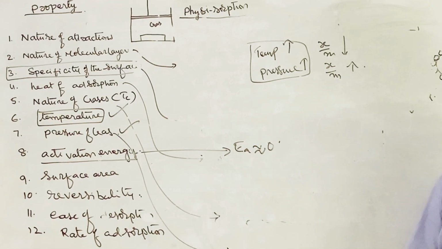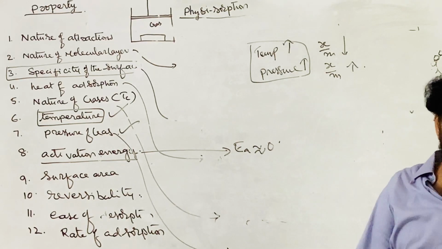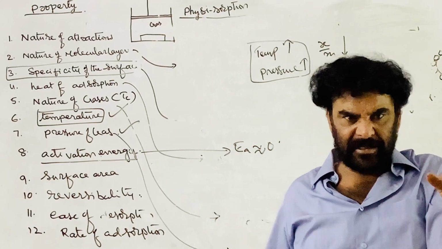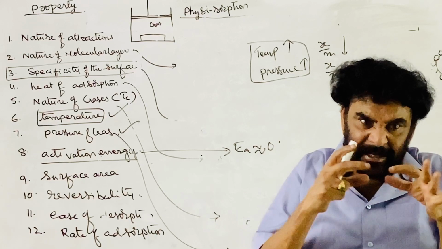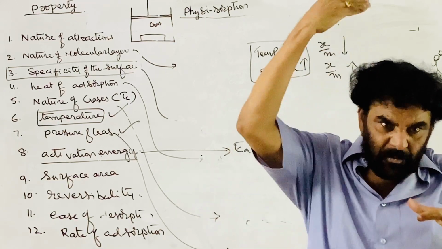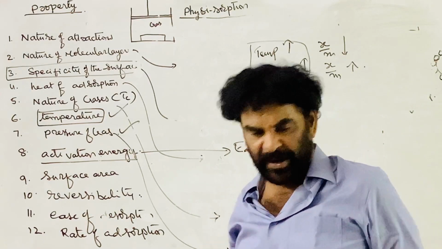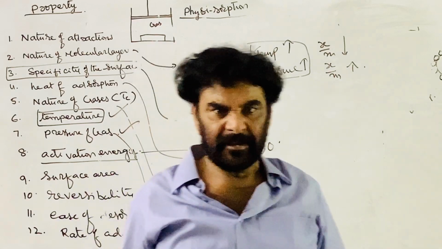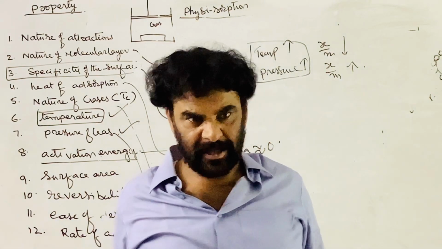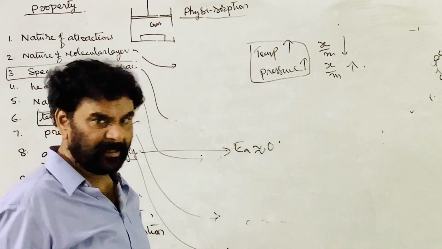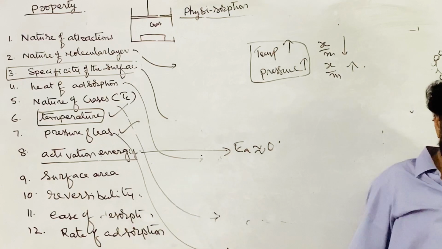A molecule to take part in chemisorption should possess a certain amount of energy, so that it can form a surface complex. The particles present on the surface of the adsorbent should chemically interact with it. In that process, the old bonds have to break and the new bonds have to form. For bond breaking, a lot of energy is required. Therefore, for chemisorption more energy is needed, that is, the activation energy is high. Therefore, it is very specific.